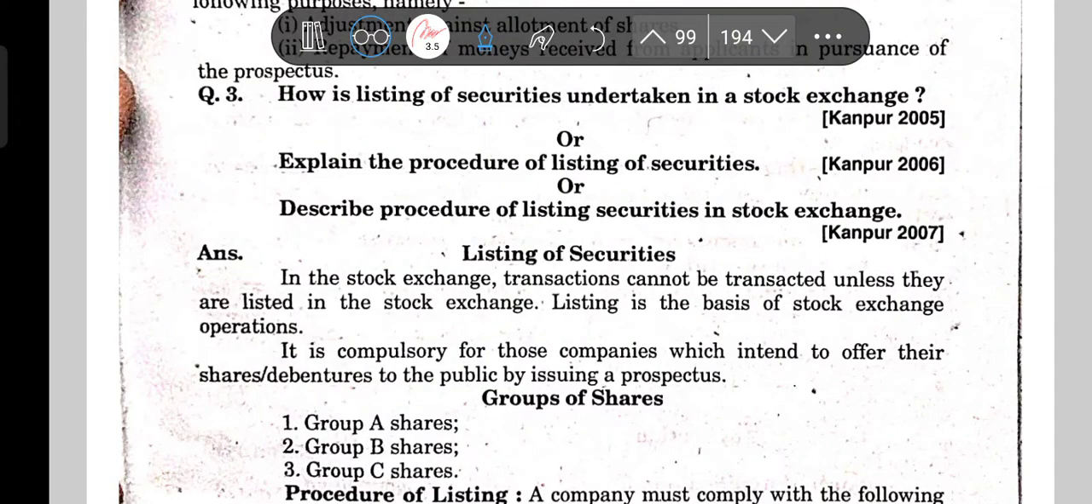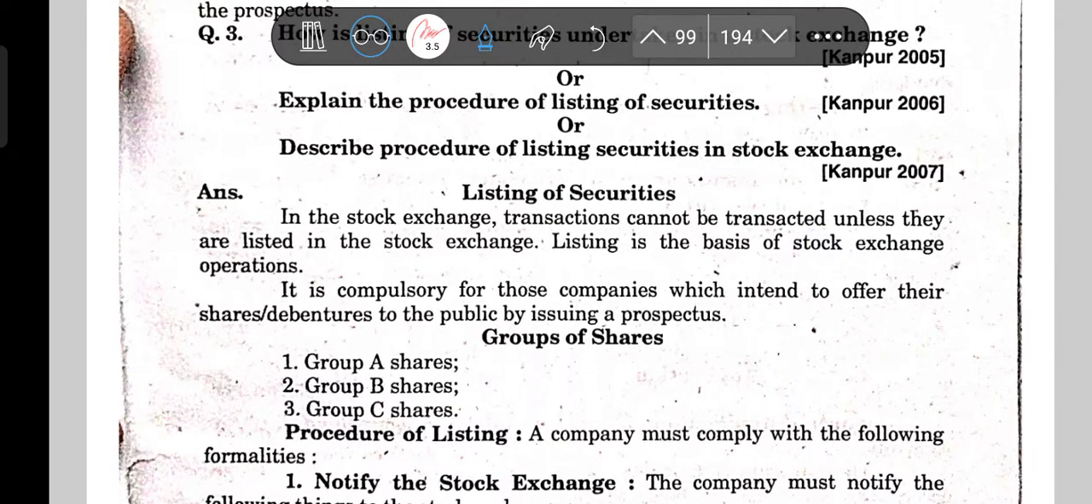Now let's talk about the listing of securities in a stock exchange. In a stock exchange, transactions cannot be carried out unless the securities are listed. Listing is a basic stock exchange operation which enables easy marketability, easy negotiability and liquidity.